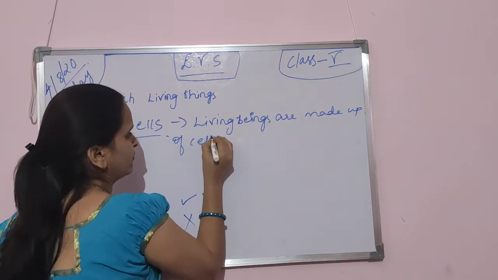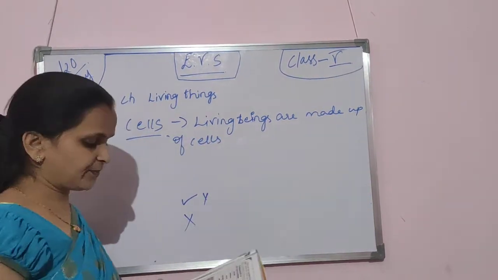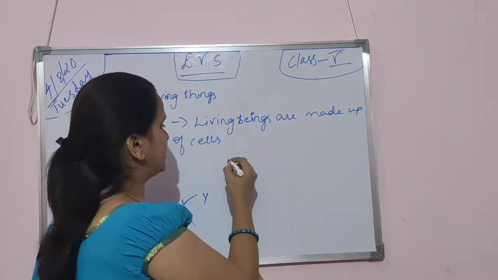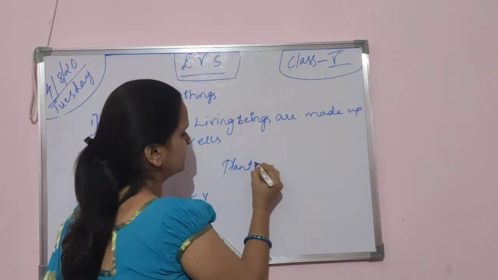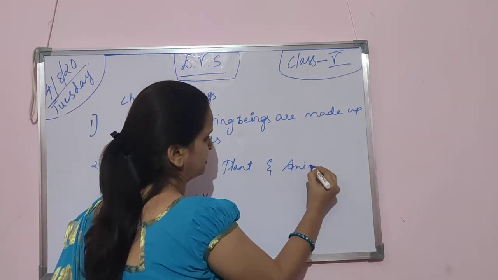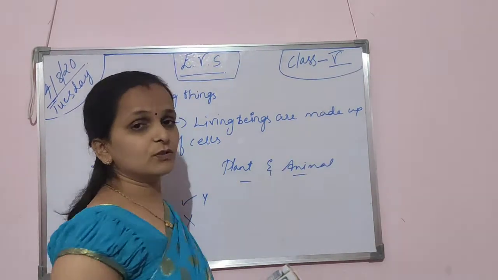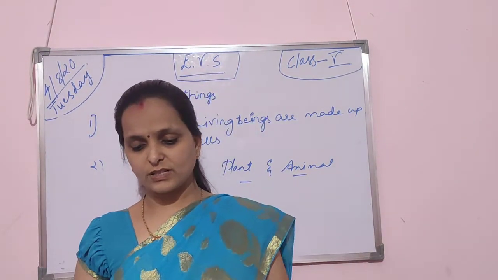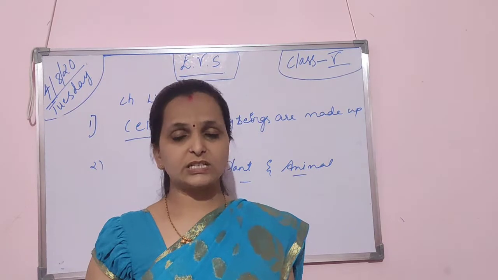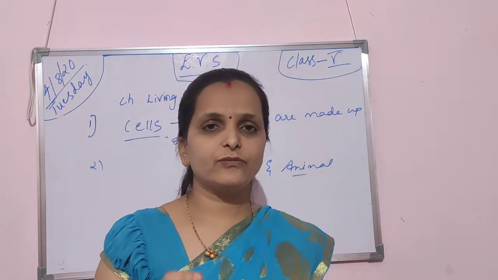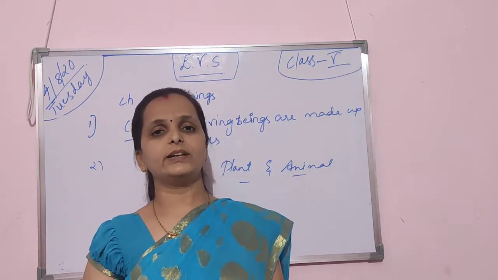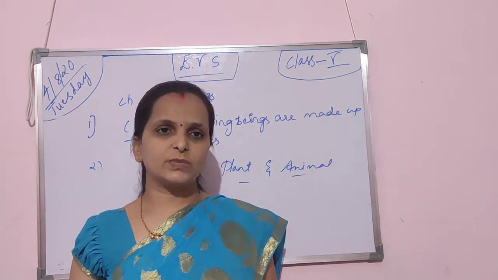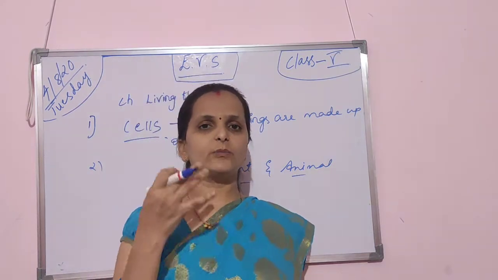Living beings are made up of cells. Okay, let's observe the pictures. There are plant and animal cells. Observe the pictures, the plant and animal cells. You must have observed a house being constructed. For the construction of a house we need bricks, cement, water, machines, a mixer, concrete, everything we need to build a house.